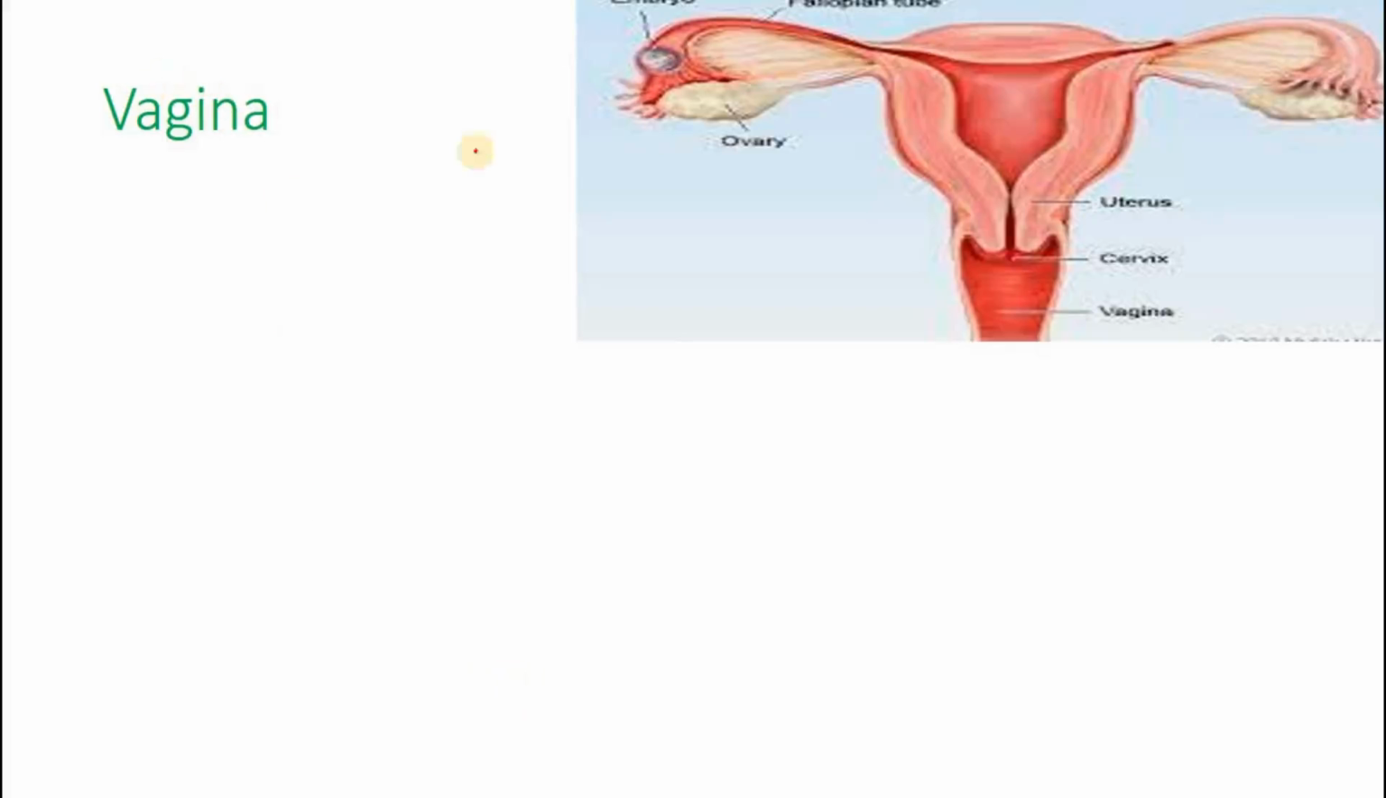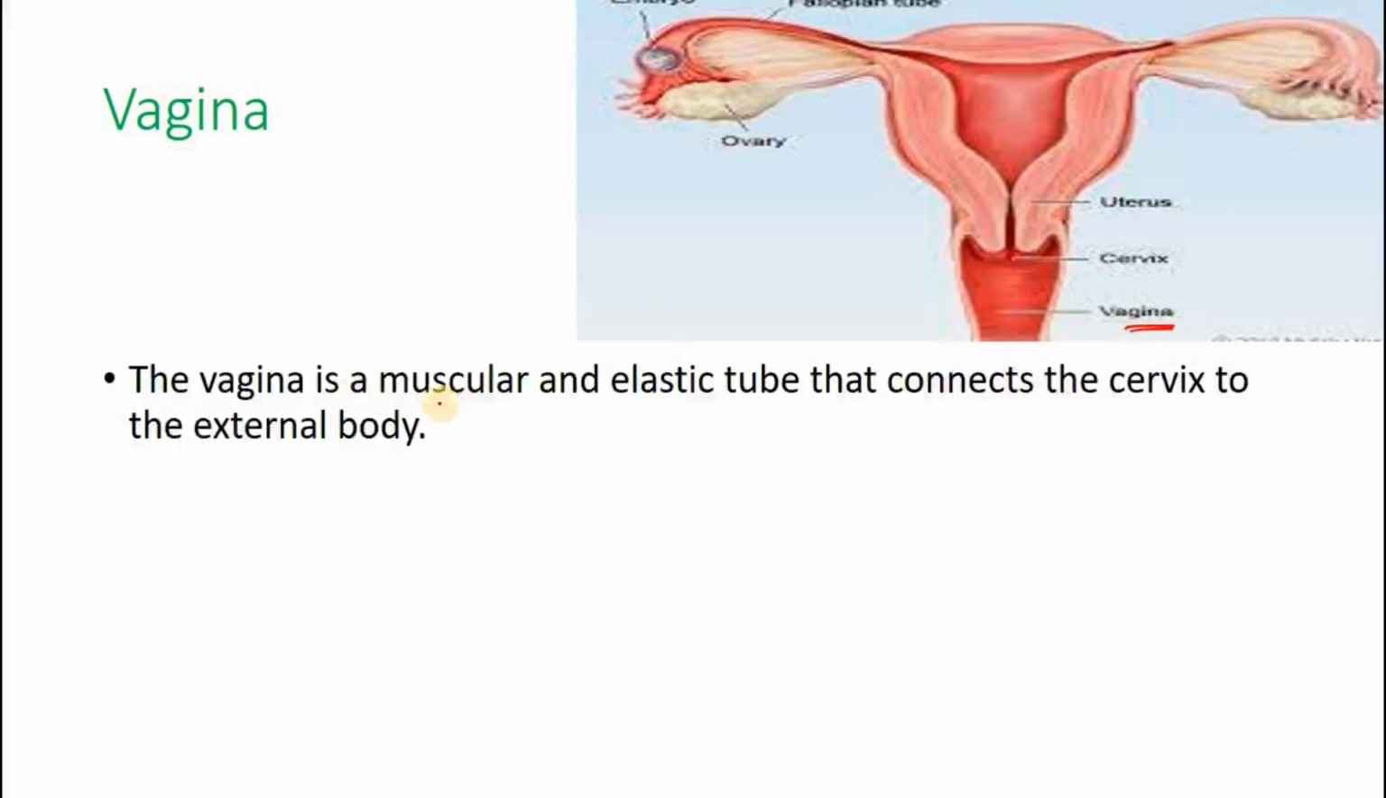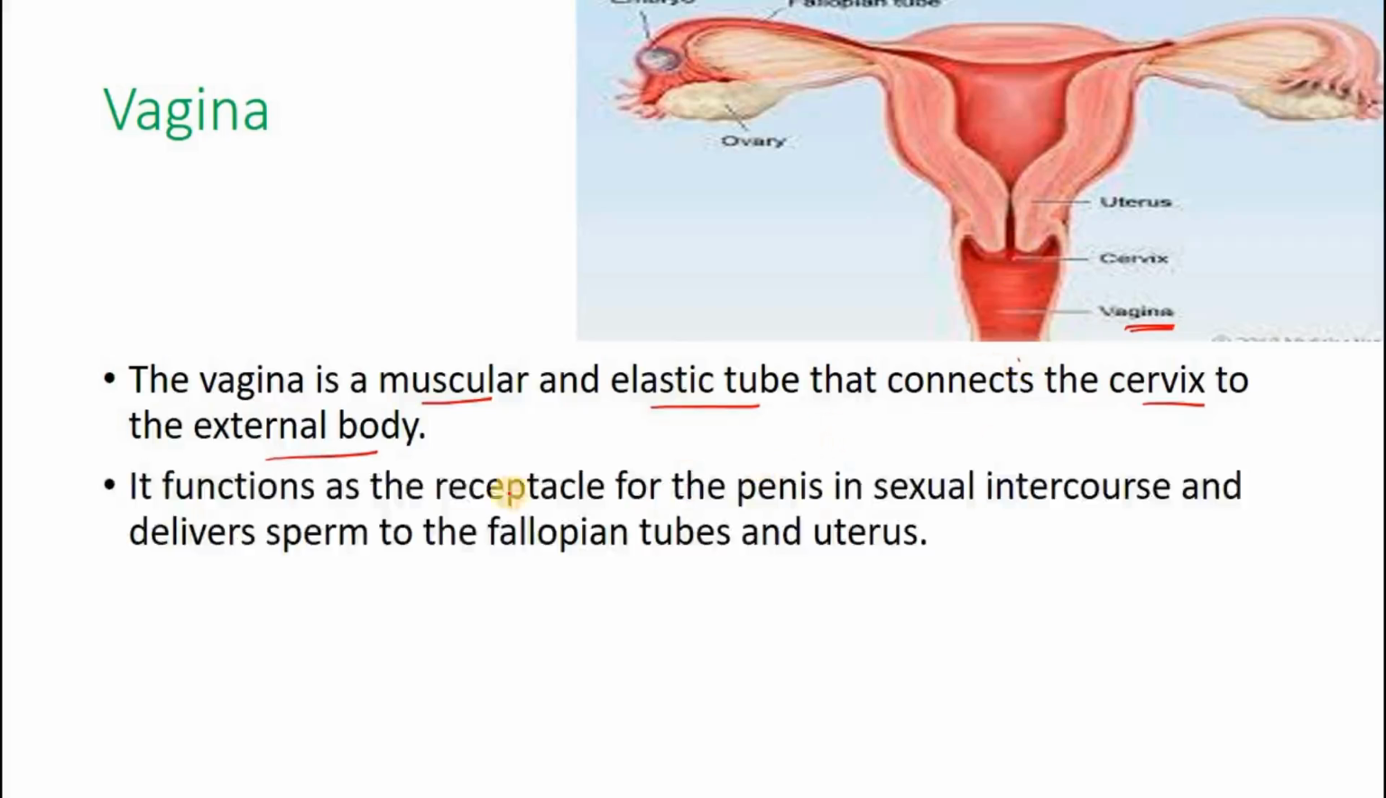So the vagina is the last part, the part which opens to the outside of the female body. The vagina again is a muscular and elastic tube. Imagine the entire baby can come out from this, right? That connects the cervix to the external body. See, cervix and external body. Vagina is a tube. It's a cylindrical tube. It functions as a receptacle for the penis.